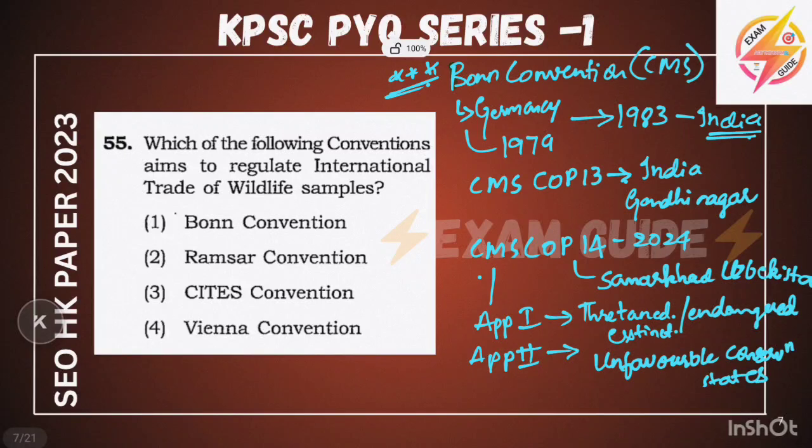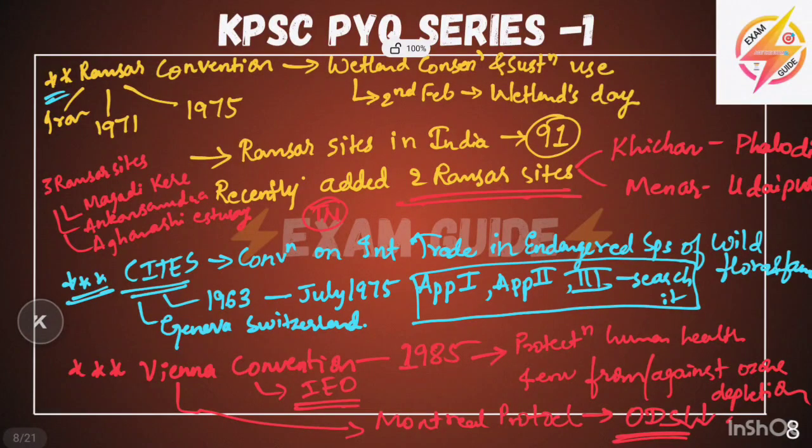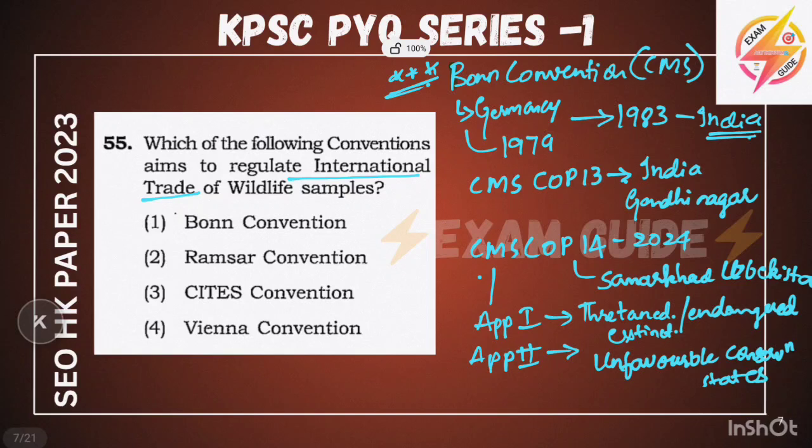Now we will read the question. Which of the following conventions aims to regulate international trade? See, CITES full form is Convention on International Trade. So it is simple. The answer was the CITES Convention. When you don't know anything, try to expand the full form of the given options. See, IT means international trade. Even if you don't know, you could have marked this and made the question right. This was the smart approach.